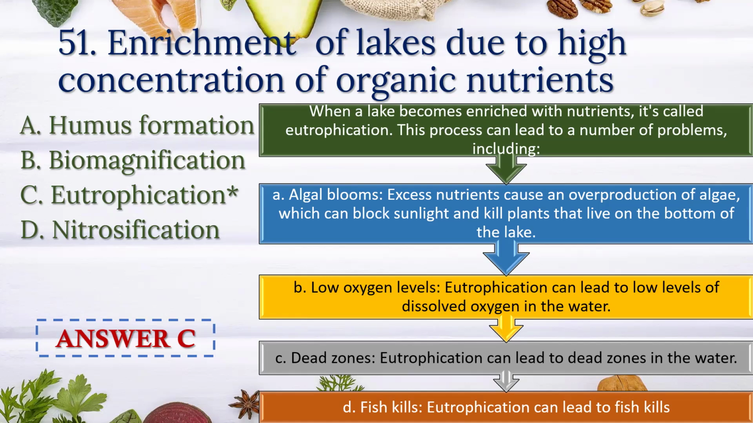This process can lead to a number of problems, including algal bloom, that is, excess nutrients cause an overproduction of algae, which can block sunlight and kill plants that live on the bottom of the lake. Low oxygen level: eutrophication can lead to low level of dissolved oxygen in water. Dead zone: eutrophication can lead to dead zone in water, and also that can kill fish.